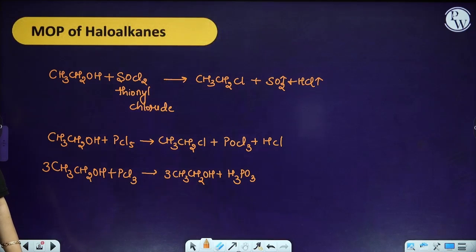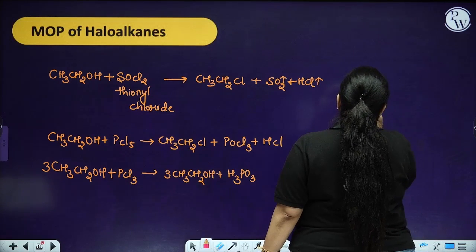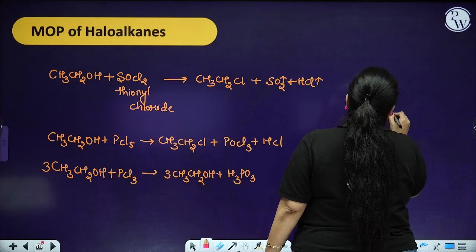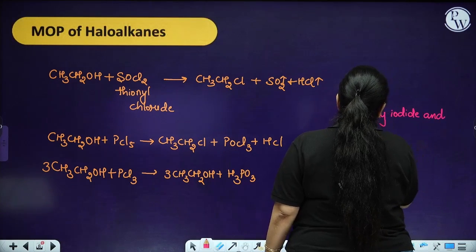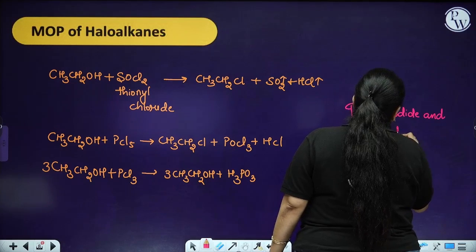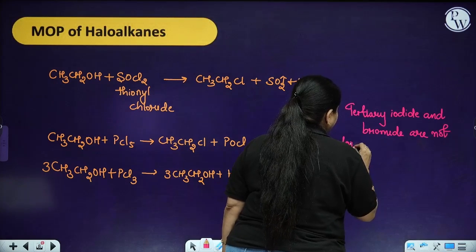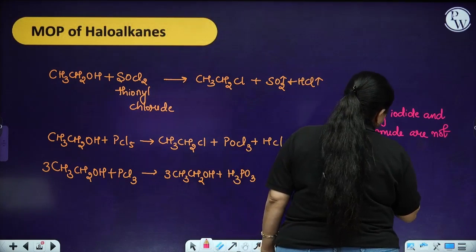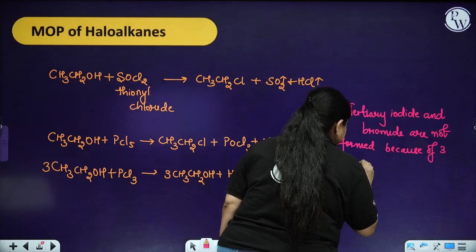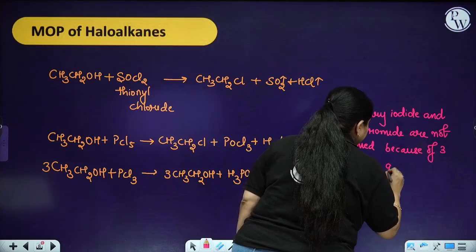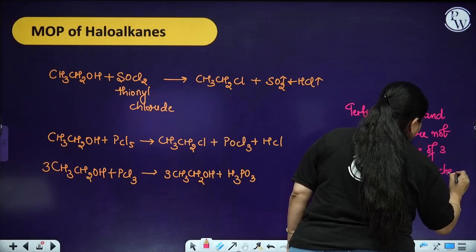And remember one thing, the most important thing is what? That tertiary iodide and bromide are not formed because of 3 bulky groups attached.